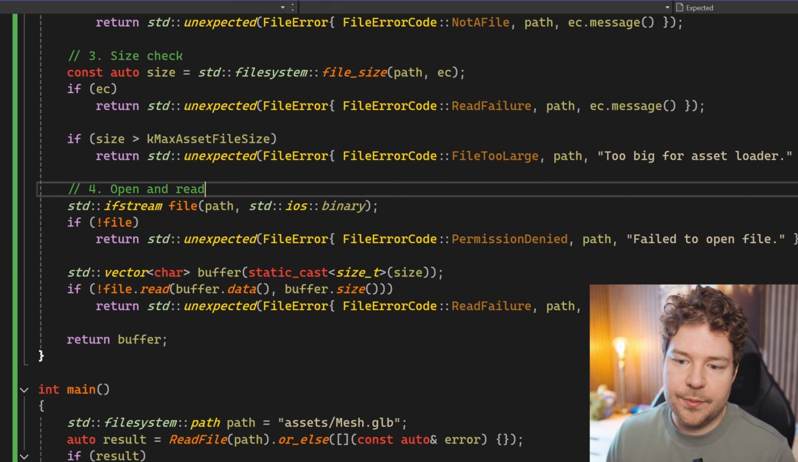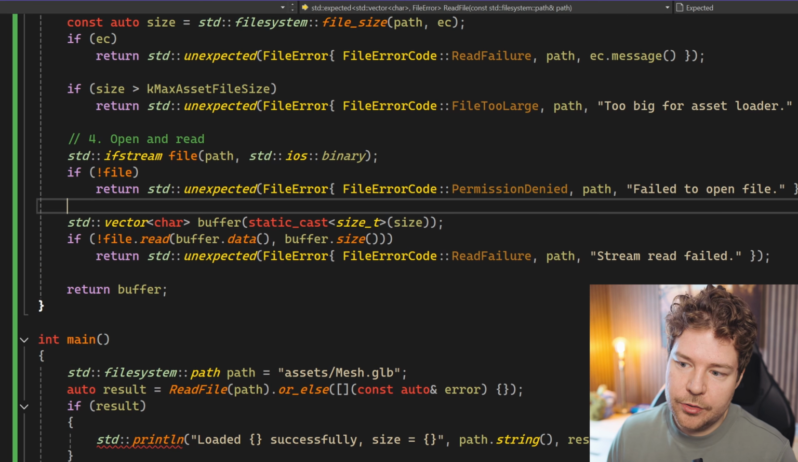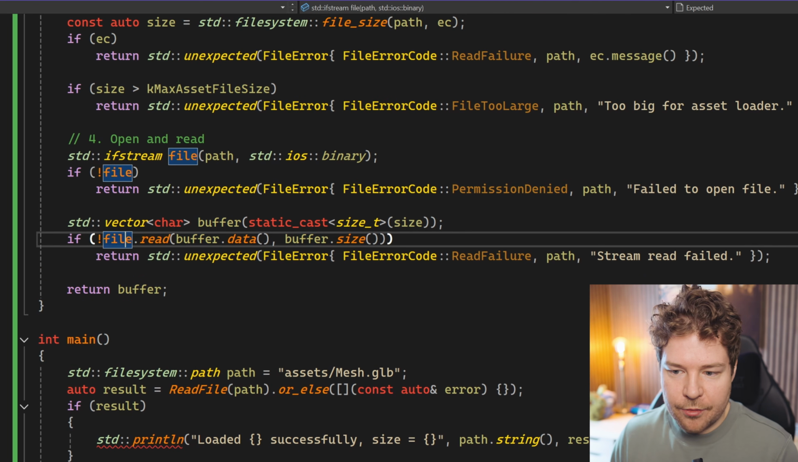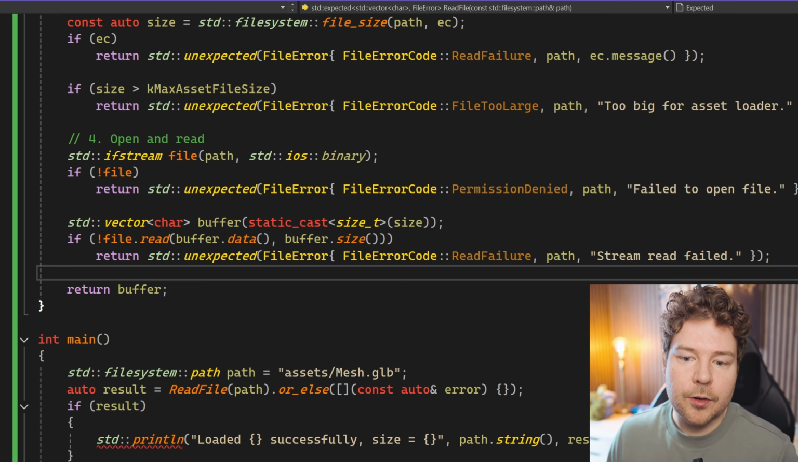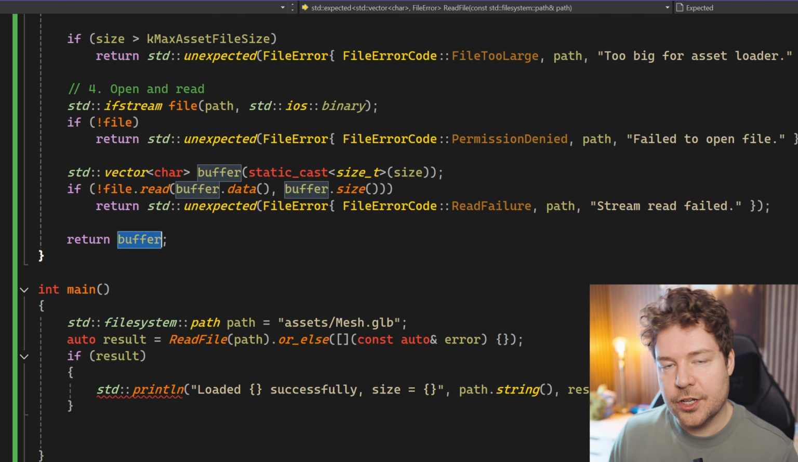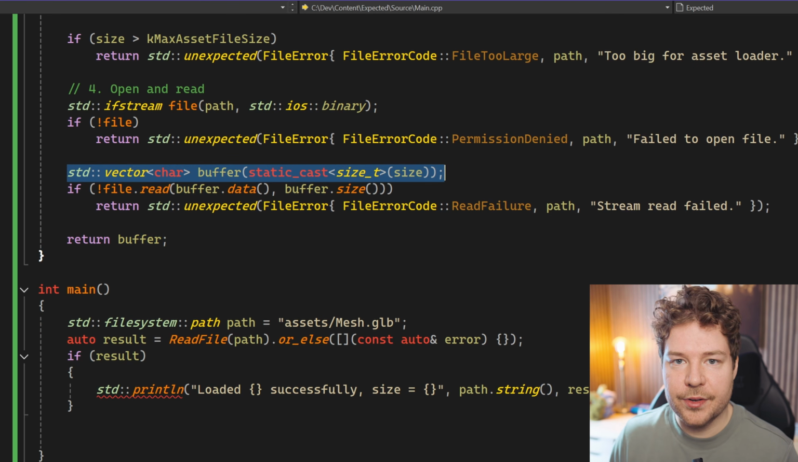Otherwise, it will open it as a binary file here. We might not be able to, so we might get a permission denied, in which case we'll respond to that. And then finally, we'll try and read it. But then if there's a read failure, then we also return our unexpected. Otherwise, we simply return that vector, which is our buffer over here.